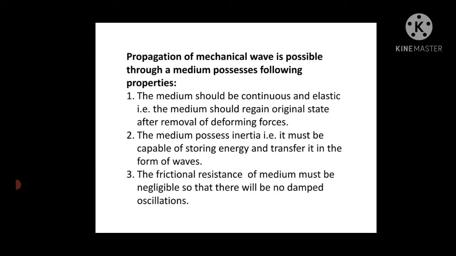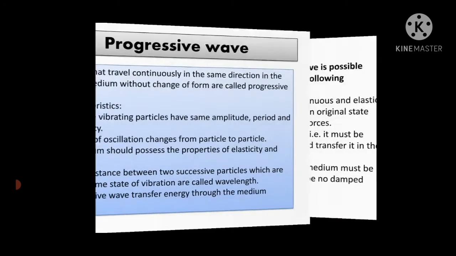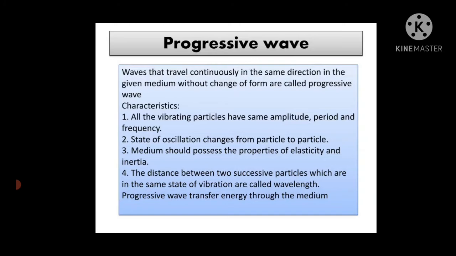Okay, next is progressive wave. Now what do you mean by progressive wave? A progressive wave is a wave which travels continuously in the same direction in the given medium without change of form, and this type of wave is called a progressive wave.